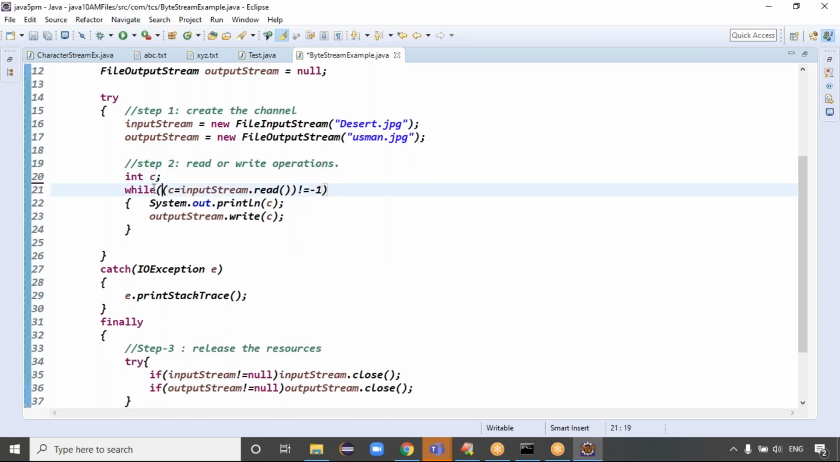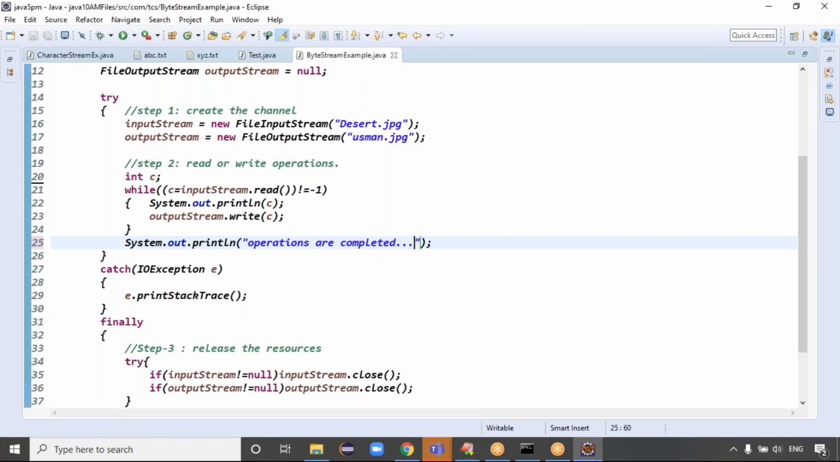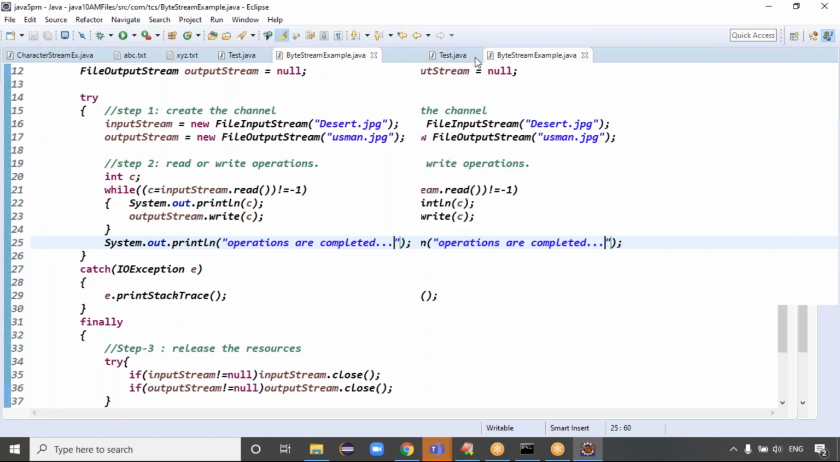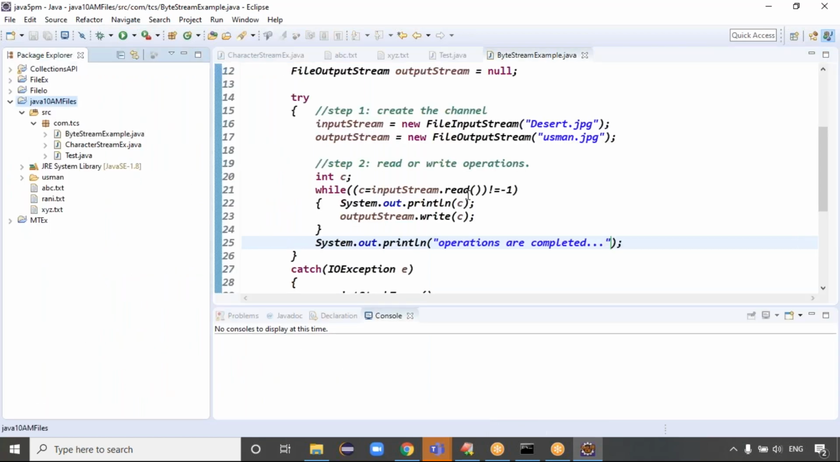Exactly. With this, the read or write operations are completed. This is our control space. Operations are completed, right? Exactly, guys. Because we got the message that operations are completed, right? That's all, guys.